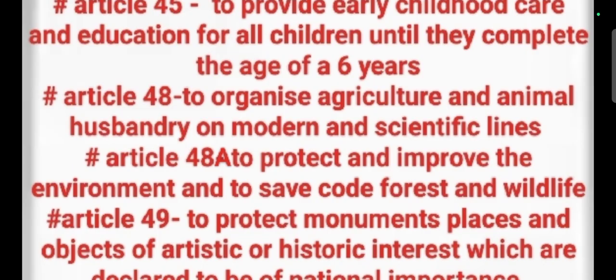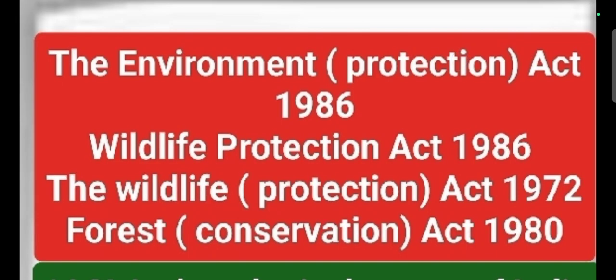The next article under DPSP is Article 48A. It is to protect and improve the environment and to safeguard forests and wildlife. The main aim of this Article 48A is to protect the environment, decrease the pollution level, and safeguard forests and wildlife also, especially to maintain a balance in nature.